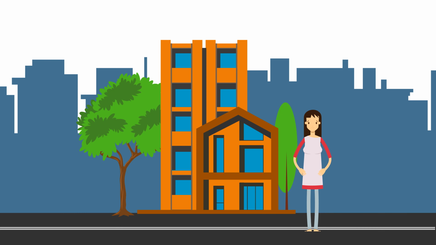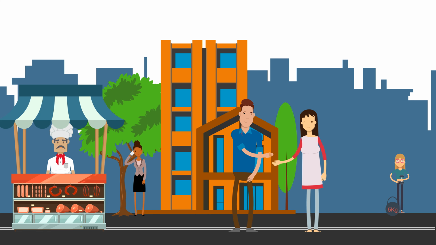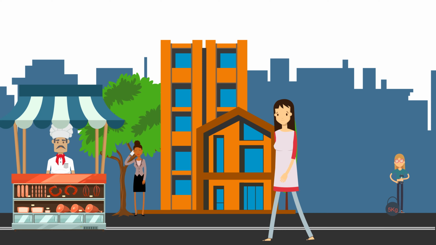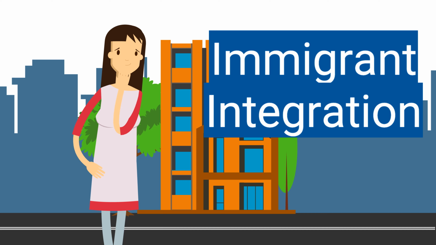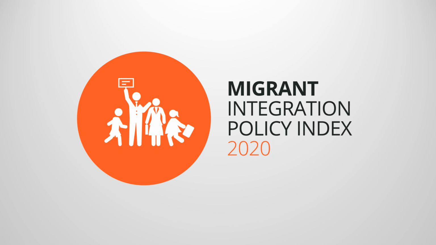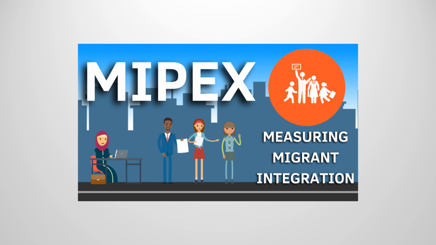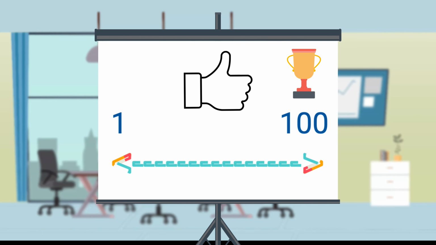Migrant integration policies do not just affect immigrants' well-being in destination countries, but also help shape public attitudes towards migration. In this next integration series episode, we'll look at an example of a country that does not actively promote immigrant integration, Saudi Arabia. This series uses data from the Migrant Integration Policy Index, or MIPEX for short. As explained in the separate explainer video on MIPEX on this channel, the project ranks countries on a scale of 1 to 100 based on the favorability of their migrant integration policies.